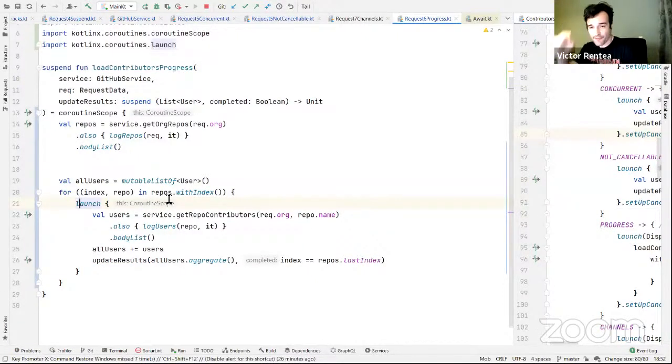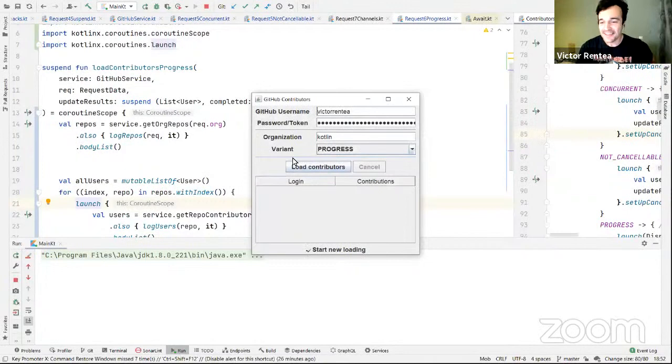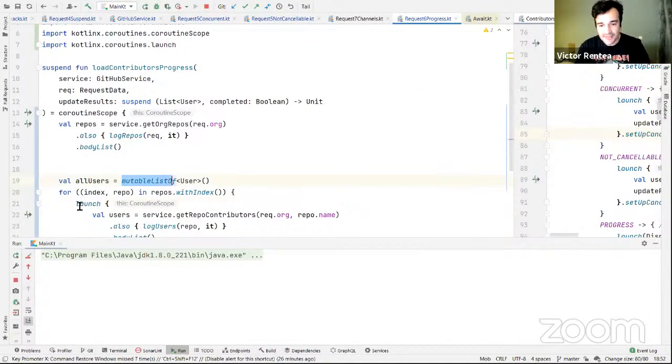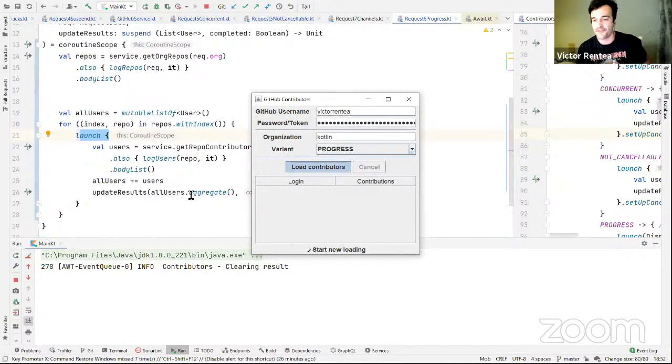I'm moving now from a single-threaded process to a multi-threaded process. And I'm playing with fire. Oh yeah. Let's see. Why? Because I have a mutable list, and then I do a launch, and I change stuff in a mutable list from multi-threaded code.